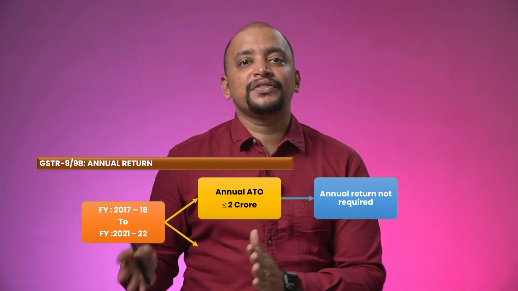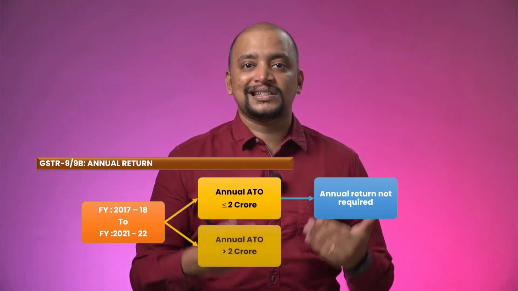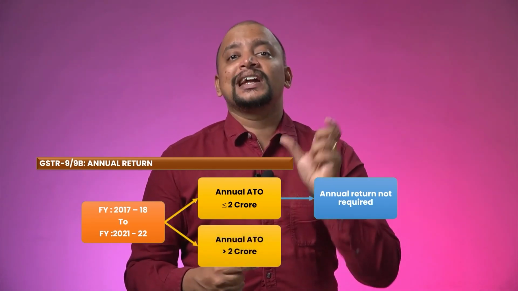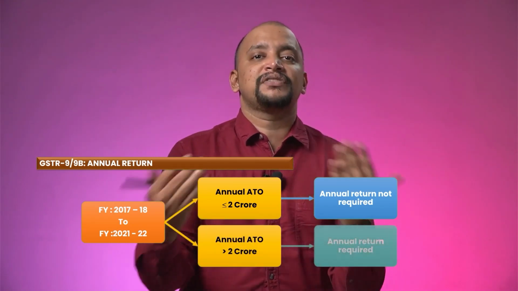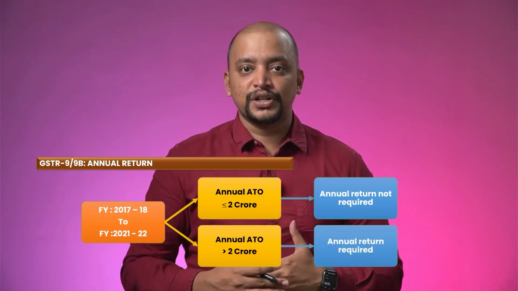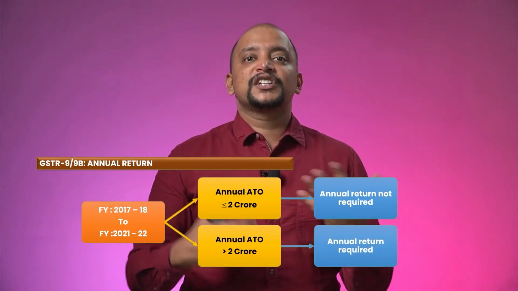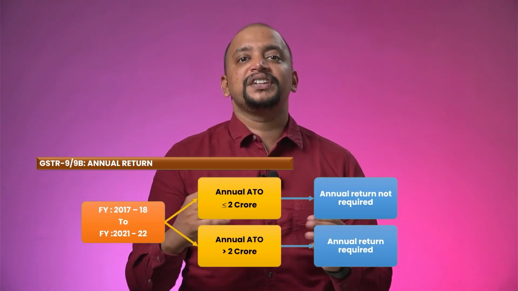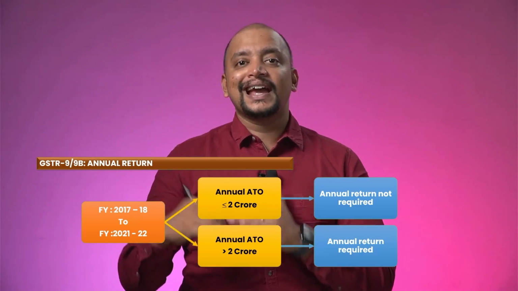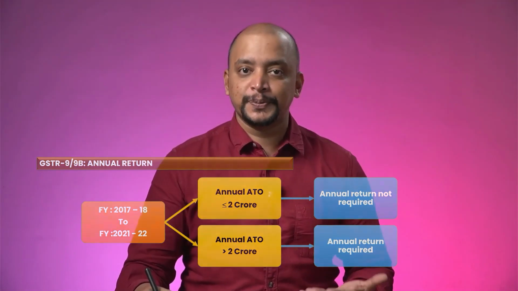Now, for 21-22 also they have given a notification stating that if the annual aggregate turnover in a financial year exceeds 2 crores, then only you are required to file the annual return, otherwise not required. In future we can expect that they may bring this into the section permanently, but right now it is in the form of a notification up to the current financial year 2021-22.